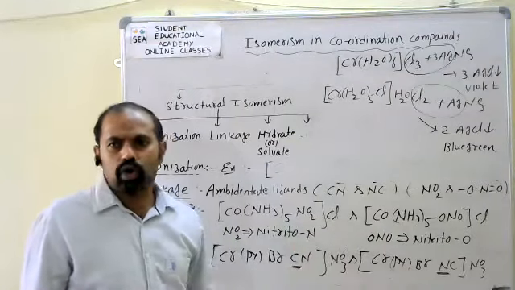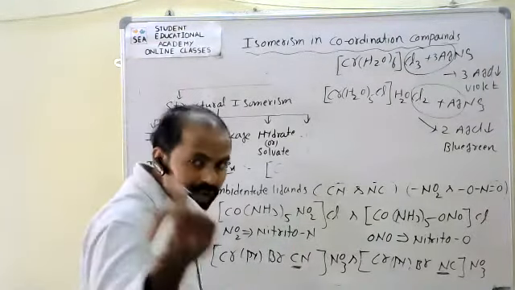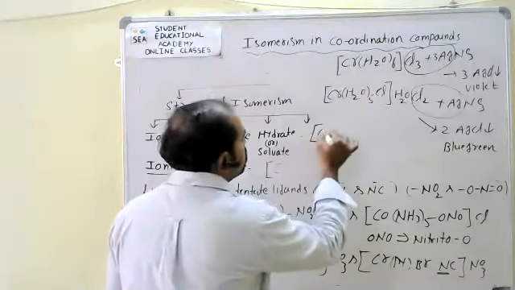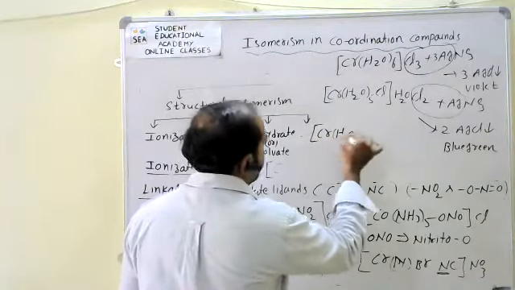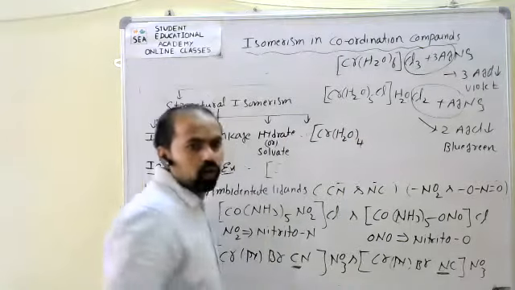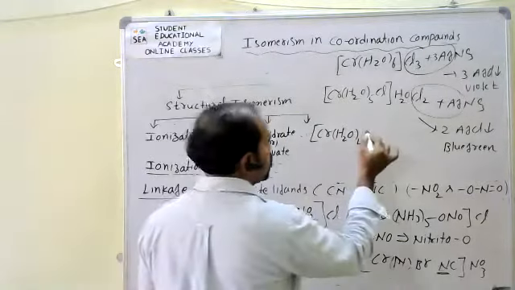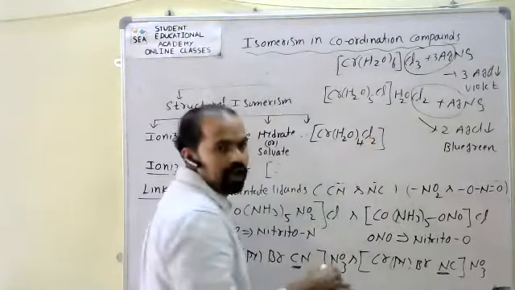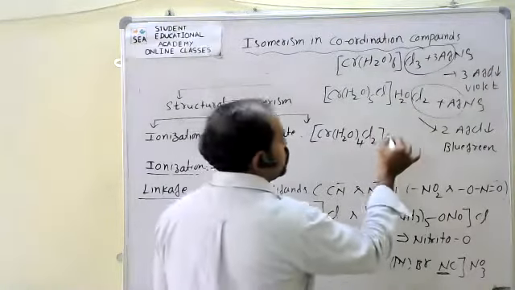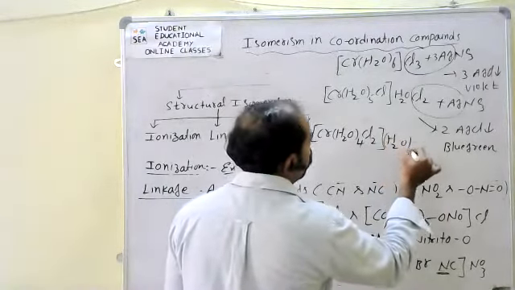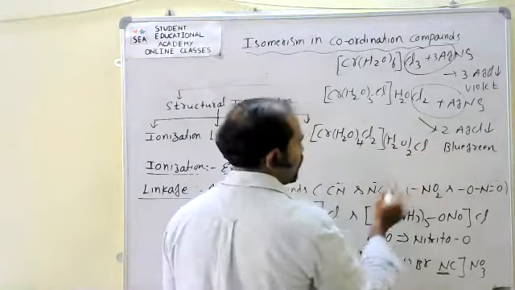Now one more: Cr with only 4 water molecules and 2 chlorines inside, and outside I will take 2 moles of H2O and 1 Cl. See this?